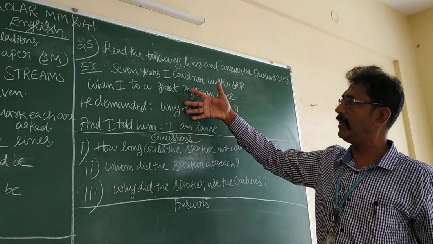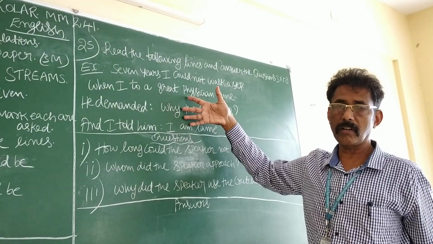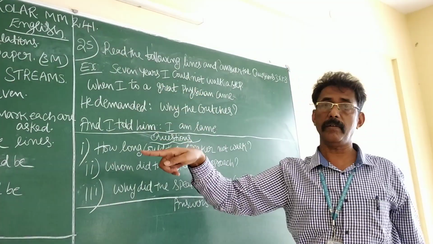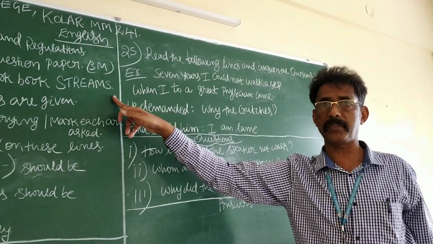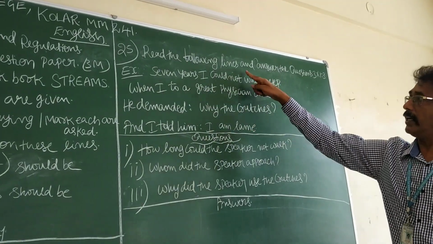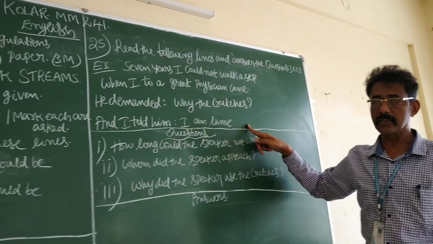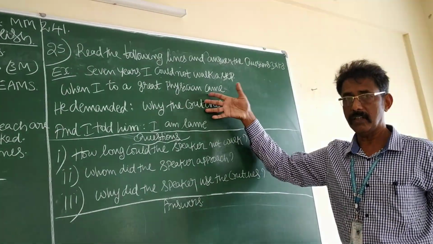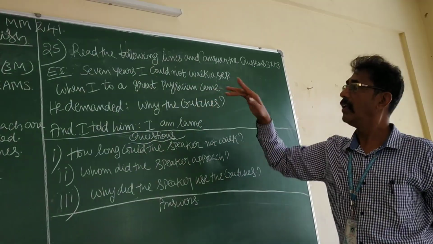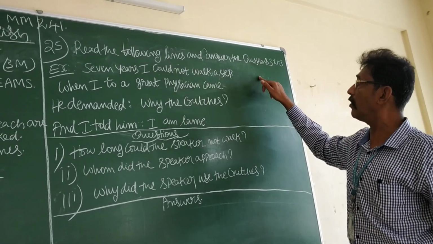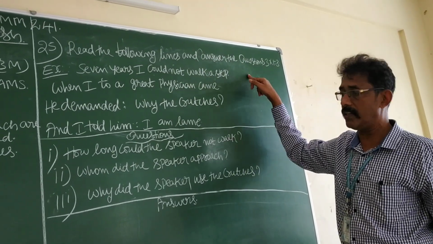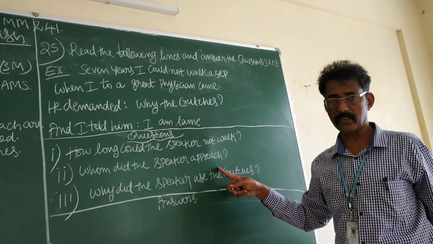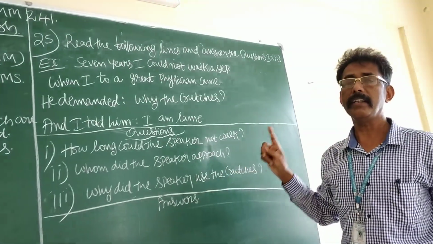So these 4 lines are poem lines, from one of the 15 poems which can be found in Streams. That is why it says read the following lines. This is not a question. Read the 4 lines and answer the questions. Where are the questions? Here are the questions. How many questions are here? 3.